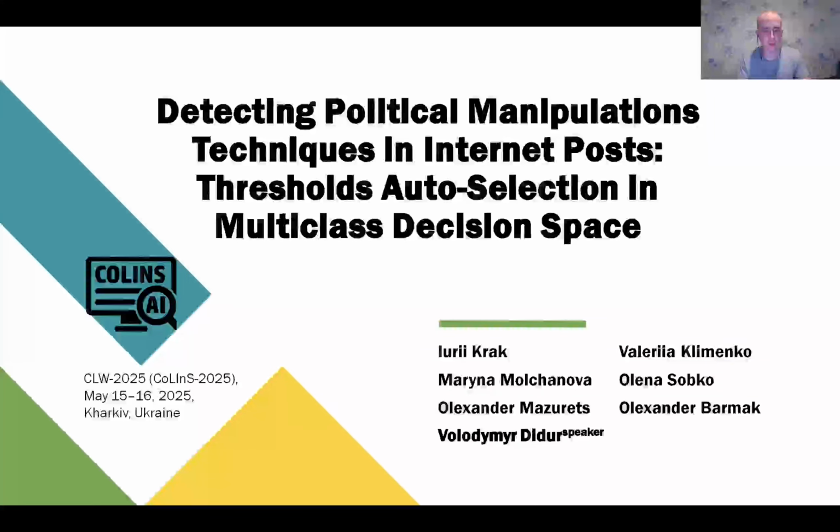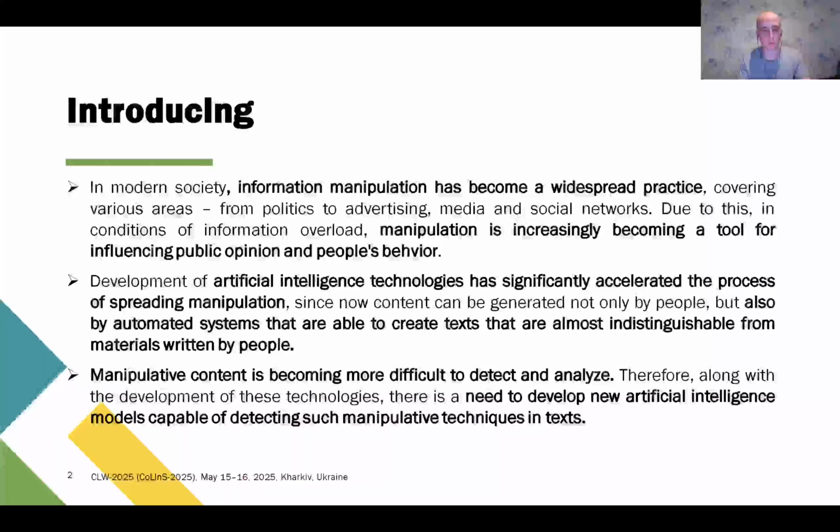I present to you the research on detecting political manipulation techniques in internet posts, thresholds auto-selection in multi-class decision space. In modern society, information manipulation has become a widespread practice, covering various areas from politics to advertising, media and social networks. Due to this, in conditions of information overload, manipulation is increasingly becoming a tool for influencing public opinion and people's behavior.